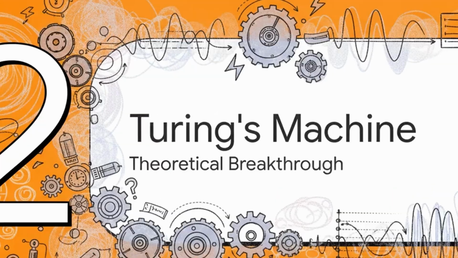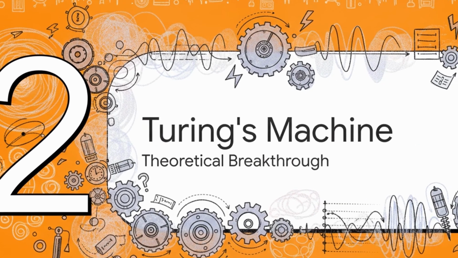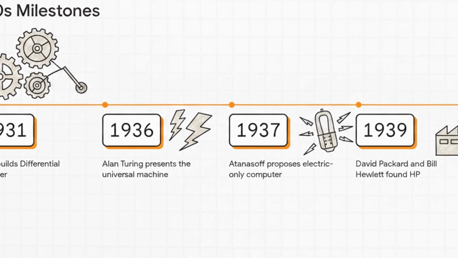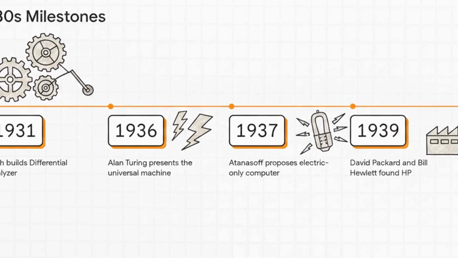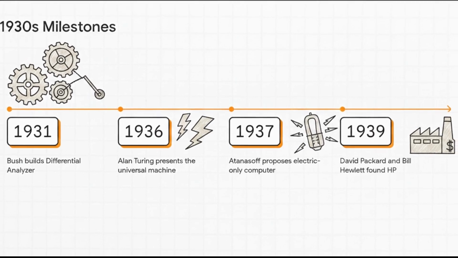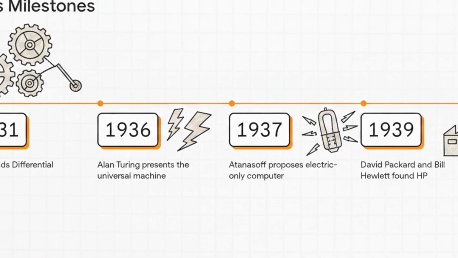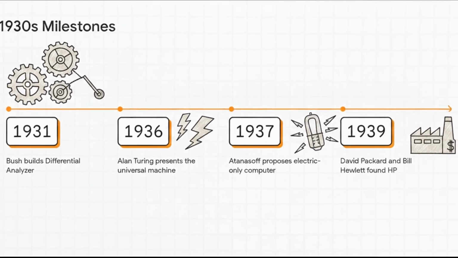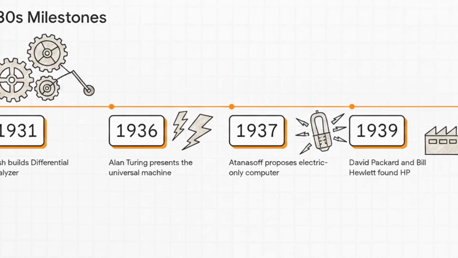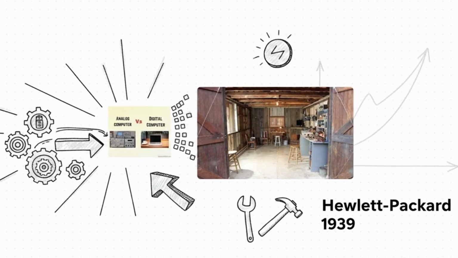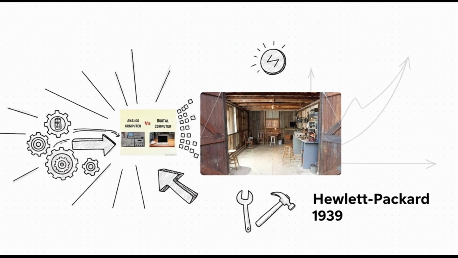Moving to milestone 2, Turing's universal machine, which gave us the ultimate theoretical breakthrough. The 1930s is when we see some massive conceptual leaps. In 1931 at MIT, Vannevar Bush builds the differential analyzer, the first large-scale automatic general-purpose mechanical analog computer. Then, in 1937, a professor named John Vincent Atanasoff submits a proposal for the first electric-only computer, meaning no gears, no belts, completely solid state. And right at the end of the decade, the modern tech corporate landscape is born. This era marks a monumental jump from analog machines with physical dials to true digital interfaces.